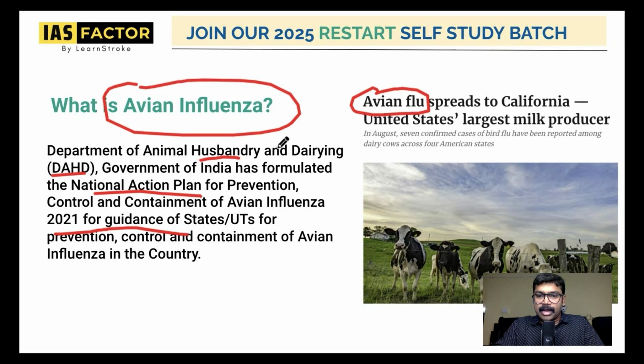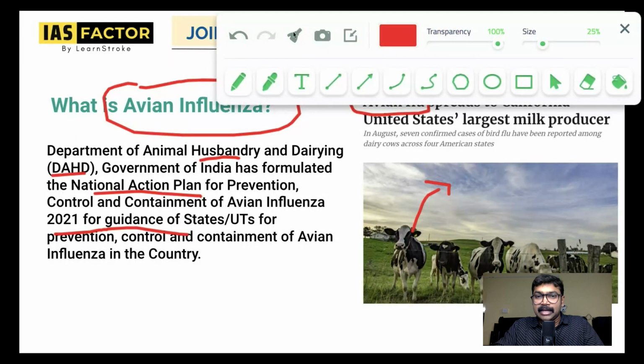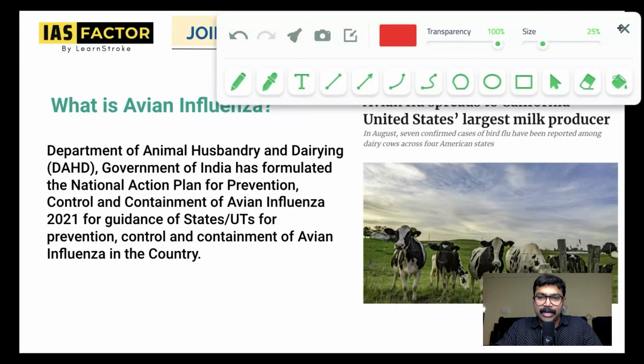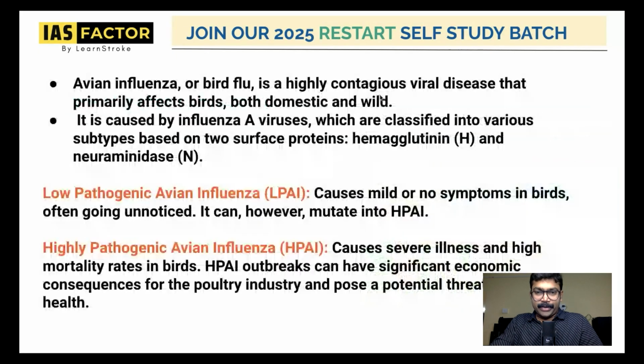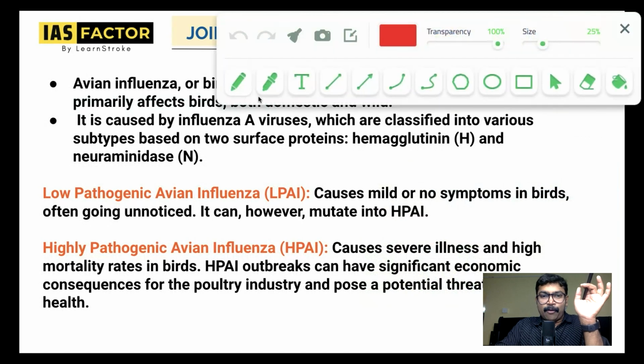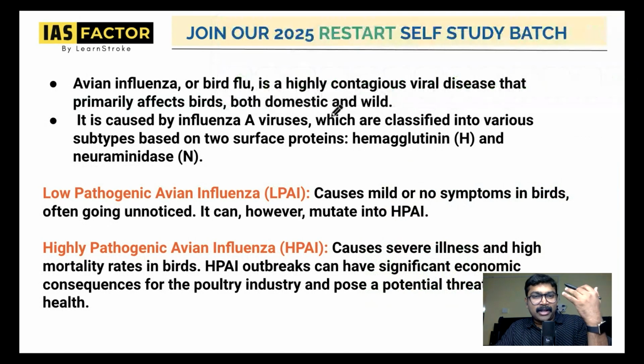As you can see, there are animals involved in this. Why do you think avian influenza has a larger impact? Let's quickly understand this topic in detail. Avian influenza, or bird flu. I've already shown you the image of a cow. So avian influenza is bird flu. Then how do you think that cows are also affected? Please understand.